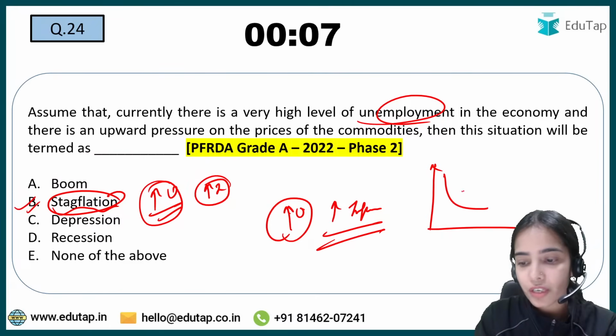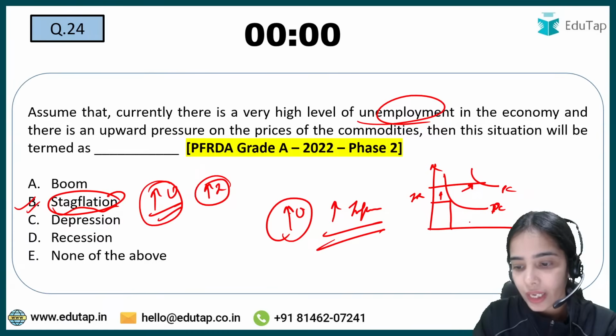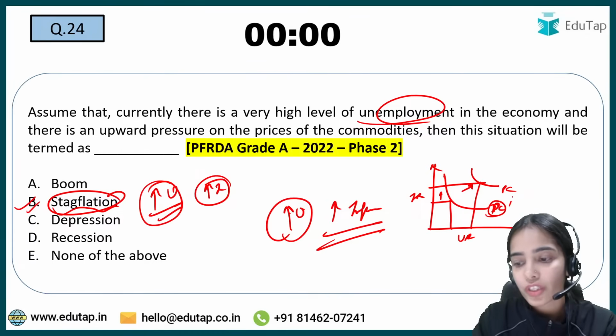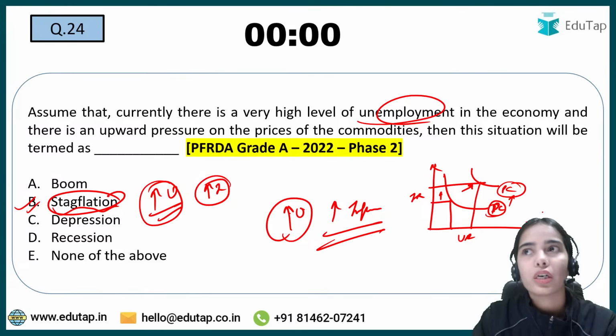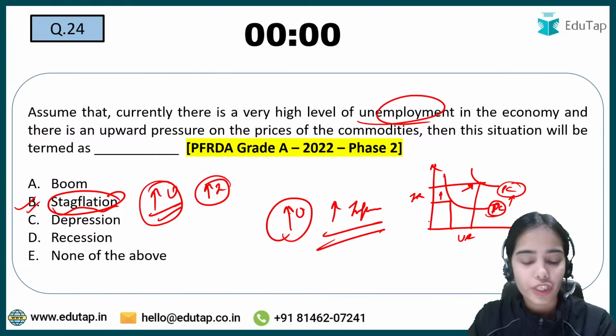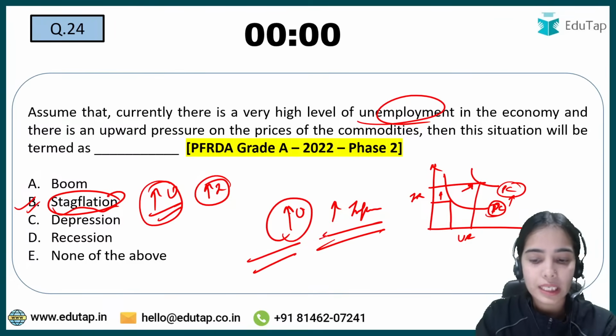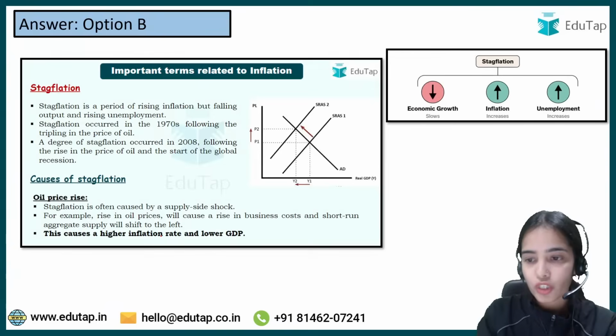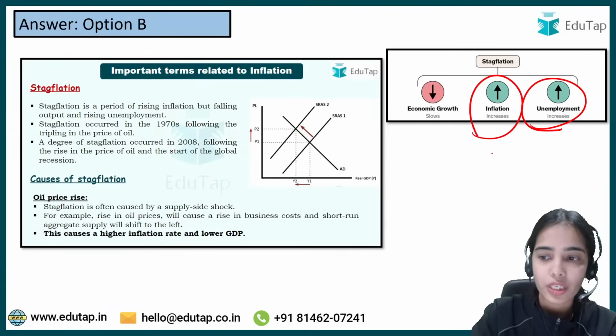And when the Phillips curve shifts rightward, that also calls for stagflation, because the inflation rate is increasing and the unemployment rate can also be increasing. Okay, so when the Phillips curve is shifting rightwards, this is also a case of stagflation. So stagflation is when unemployment is increasing, inflation is increasing.